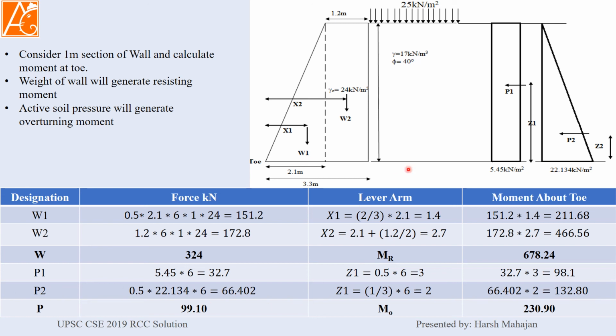P2, triangle, half into base into height is the area, and it will give you the force. Z2 will be 1/3 from the base, which is 1/3 into 6, which is 2 meter, and again you will find the moment. The total of P1 and P2 will give you the net horizontal force, and the total of the moment at the toe will give you the overturning moment.